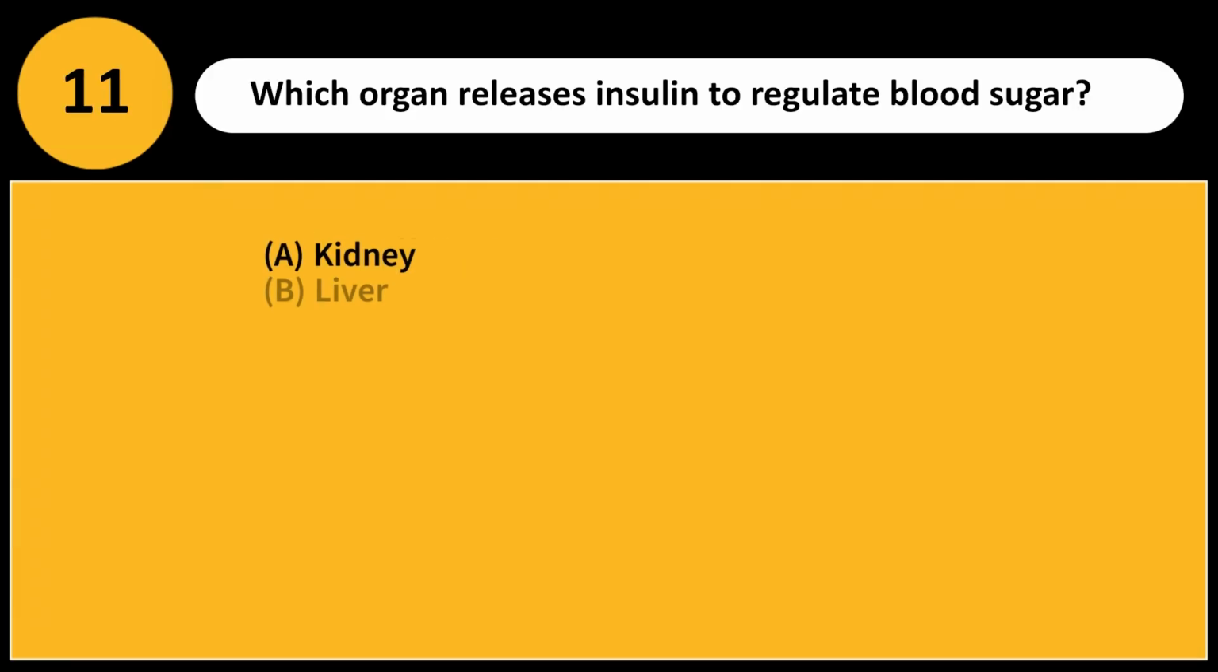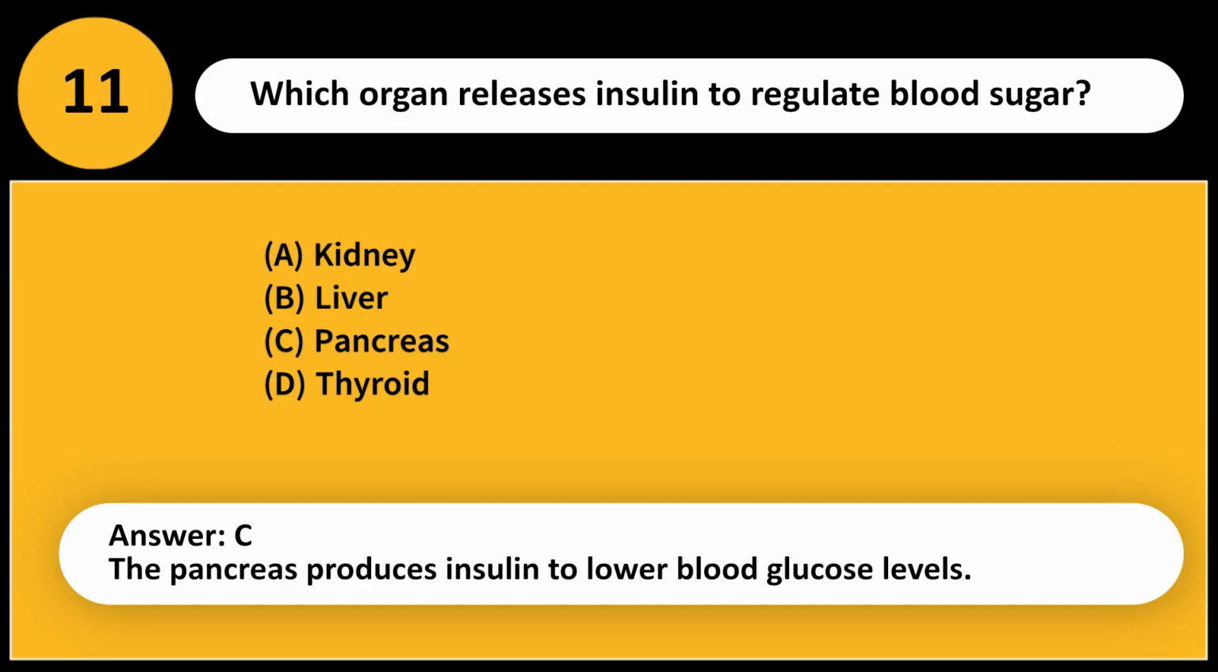Which organ releases insulin to regulate blood sugar? A. Kidney. B. Liver. C. Pancreas. D. Thyroid. Answer, C. The pancreas produces insulin to lower blood glucose levels.